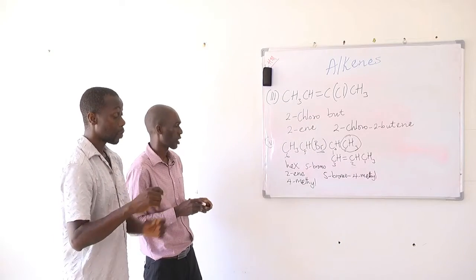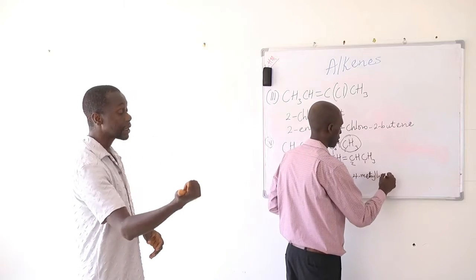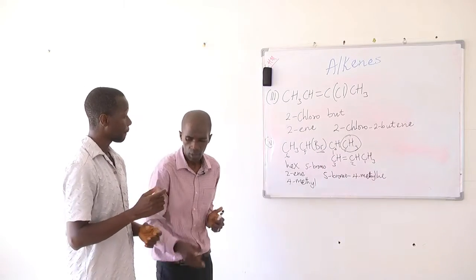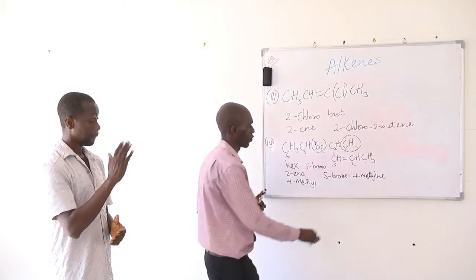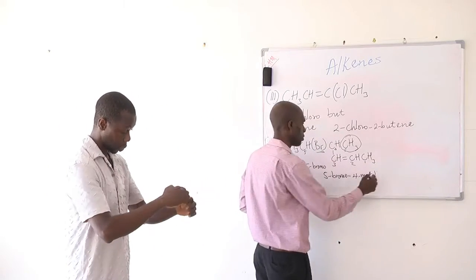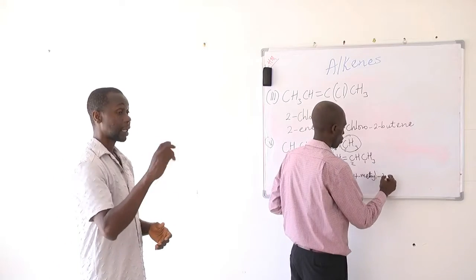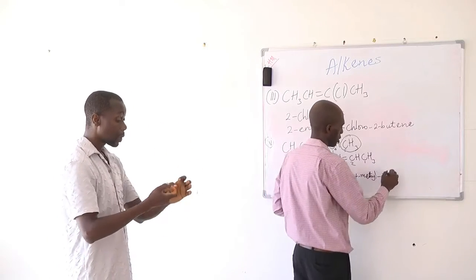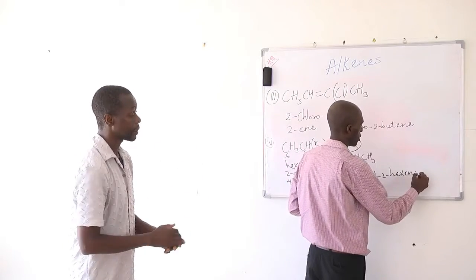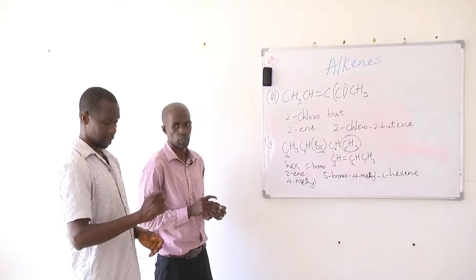And then the longest hydrocarbon chain is made up of 6. We write hex. Sorry, before writing hex, we mention the position of the functional group, which is carbon number 2. And then the longest hydrocarbon chain is 6, which is hex. Then the suffix is ENE. Okay. You can write this in another way around.